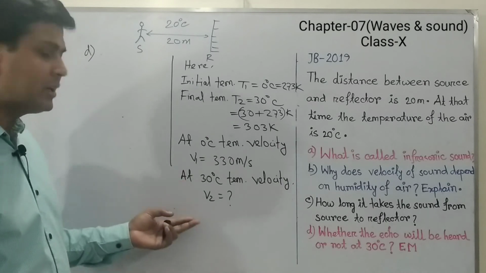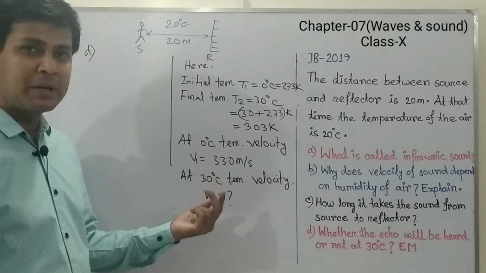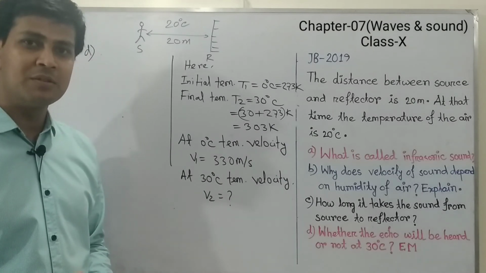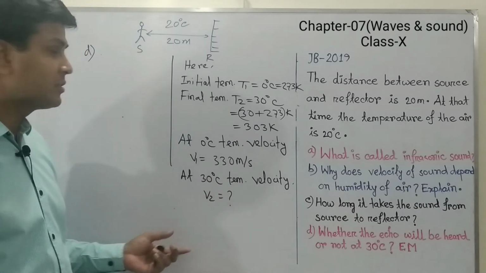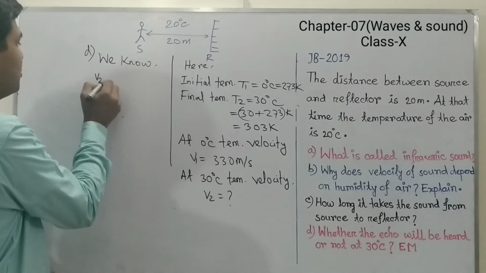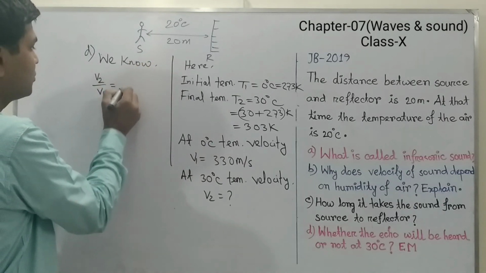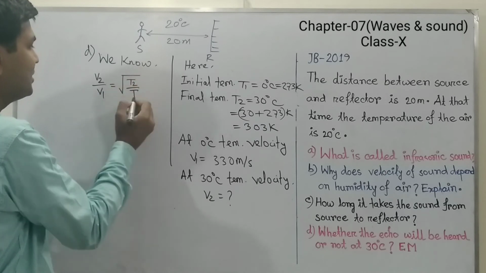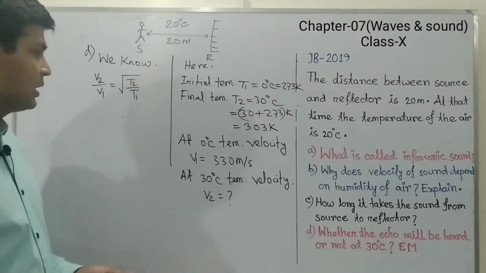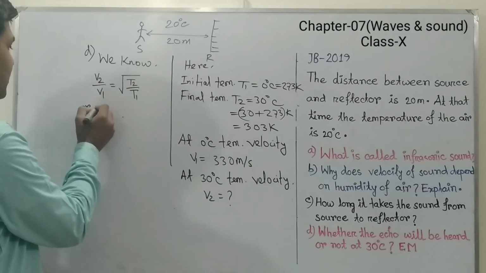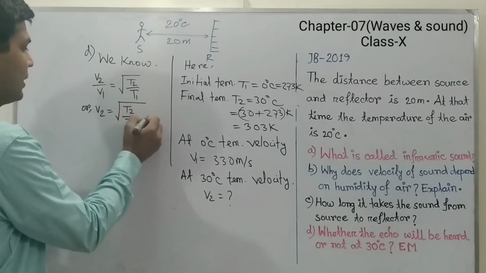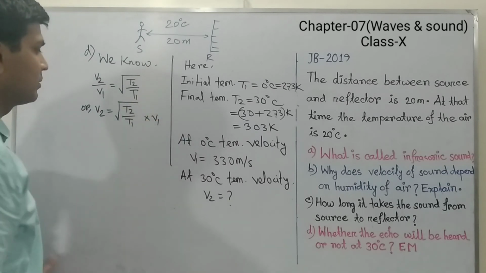We have already calculated the value of V2 in our previous part for 20 degrees Celsius, but now I am going to calculate the velocity of sound at 30 degrees Celsius. So the formula will be, we know V2 by V1 equals root over T2 by T1. This is the formula to calculate the velocity of sound in air medium, or we can write V2 equals root over T2 by T1 into V1.